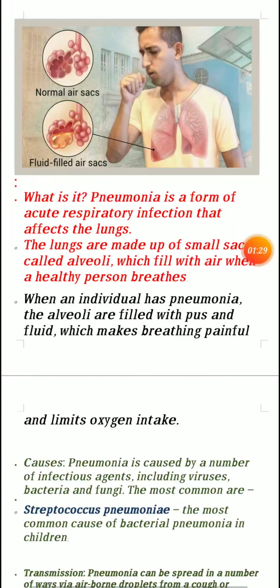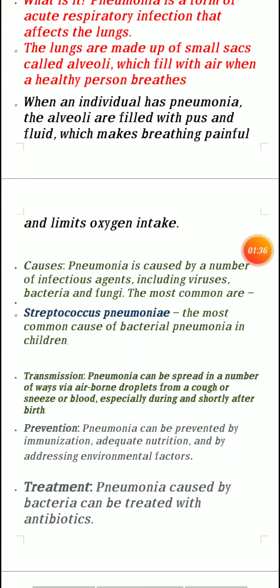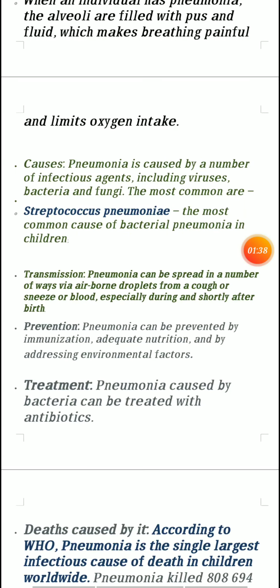When an individual has pneumonia, the alveoli are filled with pus and fluid, which makes breathing painful and limits oxygen intake. So if space reduces in the lungs, there occurs a problem in oxygen inhaling.